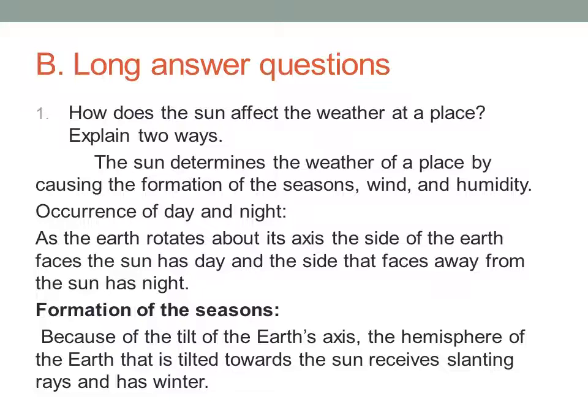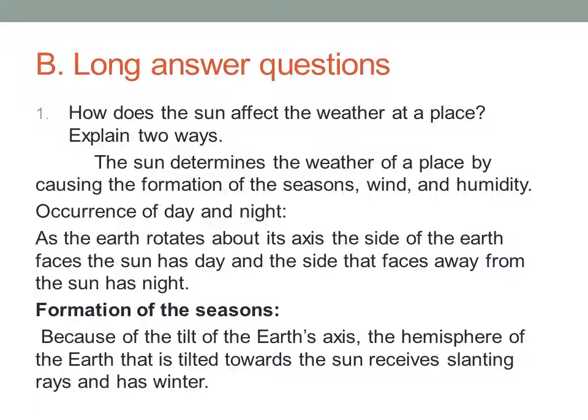Okay. The long answer: how does the sun affect the weather at a place? Explain two ways. For this you do not need to write the whole sentence; you can write in your own sentences. It is not necessary to write as it is from the book. First you understand the question, then write in your own sentences. So what are the four reasons? Mainly the formation of seasons, wind, humidity, and occurrence of day and night. So mainly these are the four reasons.